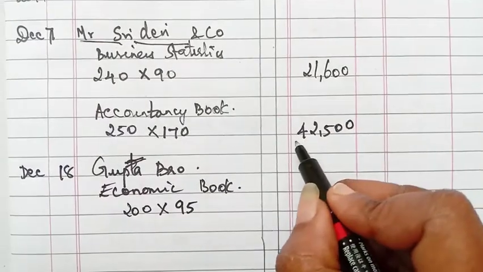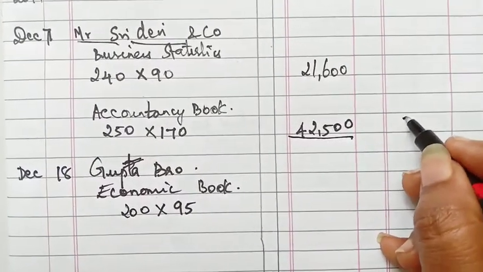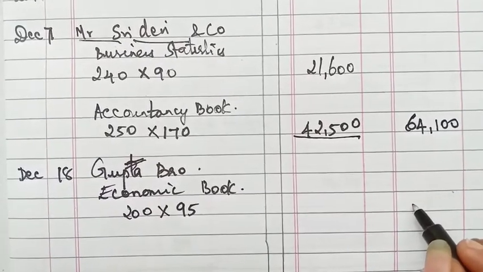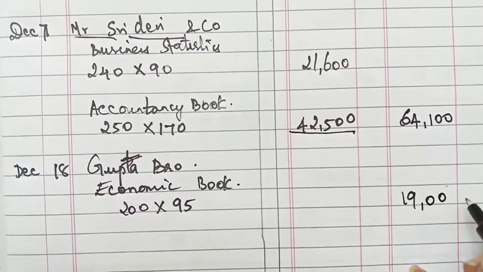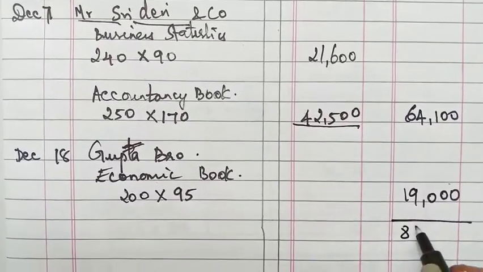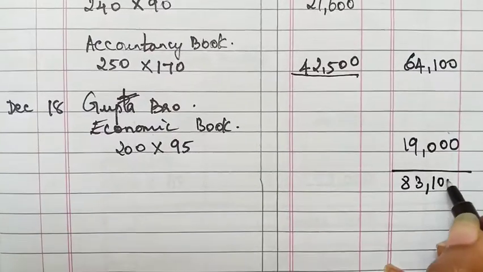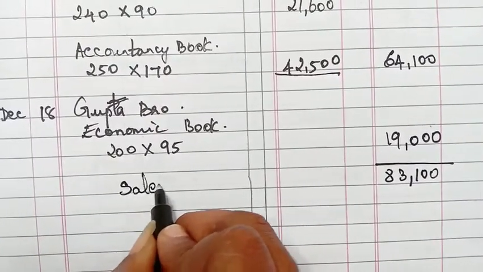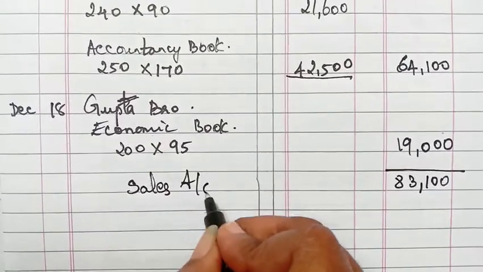If you multiply this we are getting 19,000. If you add all this together we'll get 83,100. We write this in the sales account creditor.